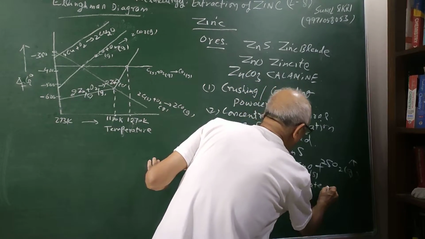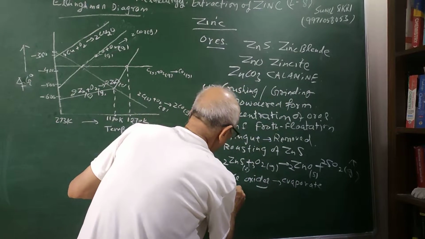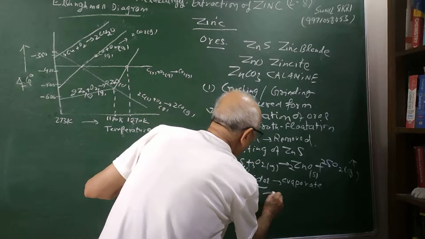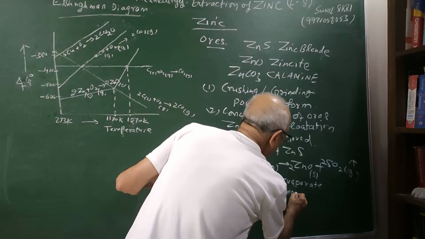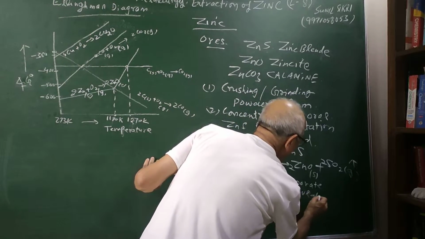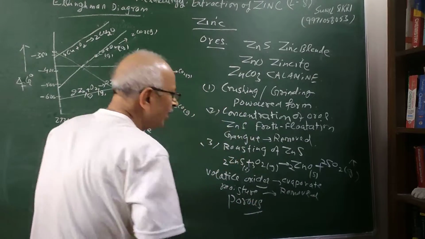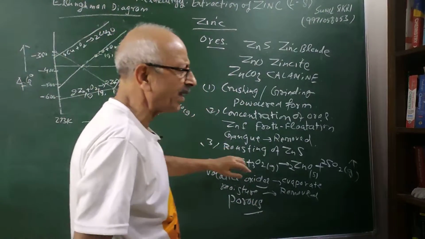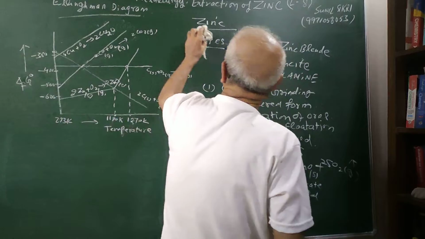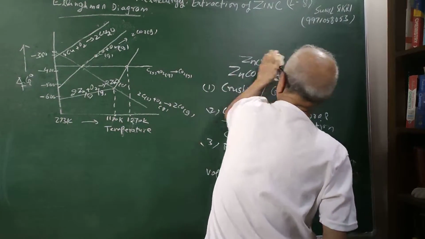Moisture, water, etc. is also removed. And in this process, we know that the ore becomes porous, so it is easier to reduce the ore. Therefore, the next step will be the reduction of ZnO.